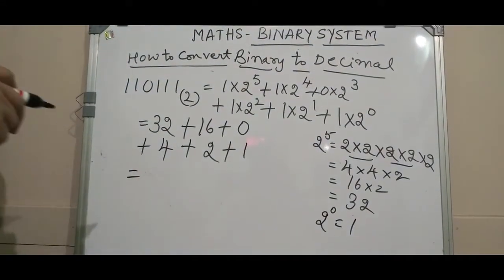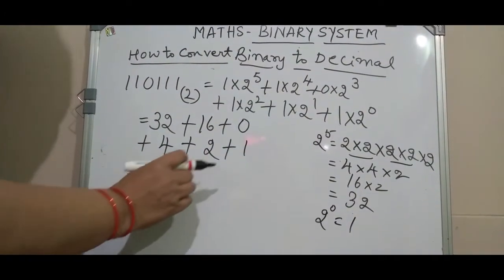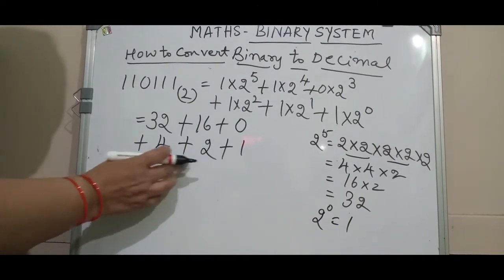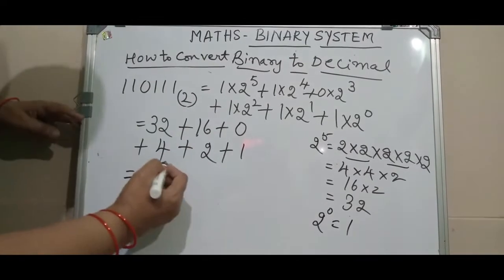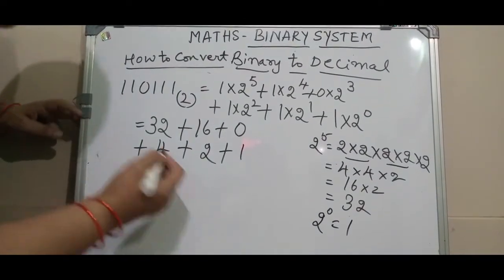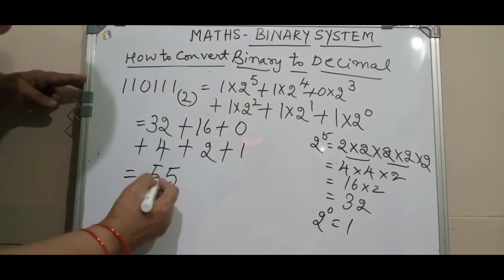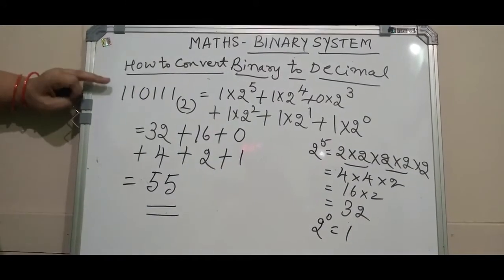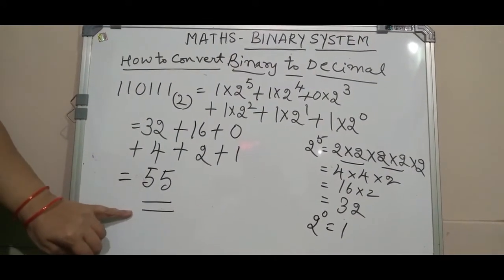32 plus 16 plus 4 plus 2 plus 1. See, you can go on adding orally also. 1 plus 2, 3 plus 4, 7. 7 plus 16, 23 plus 32 will be 55. So the binary number we got is converted into the number 55.